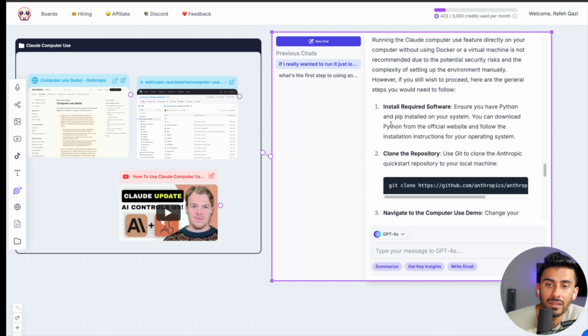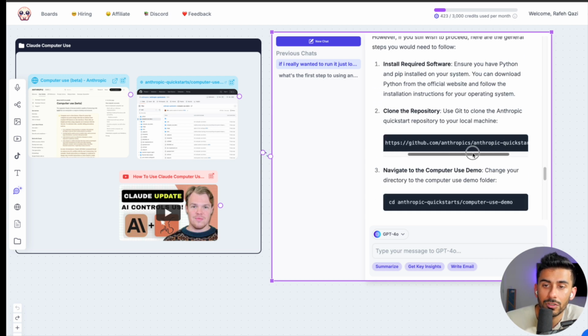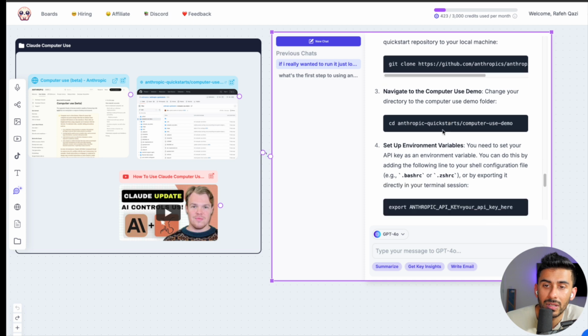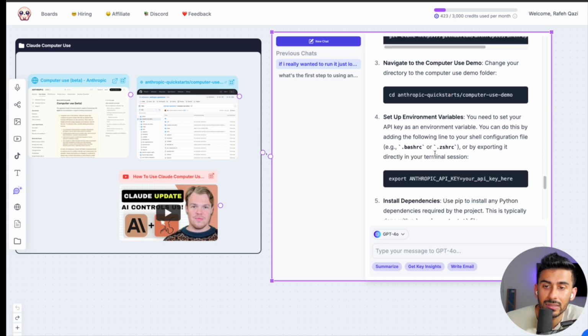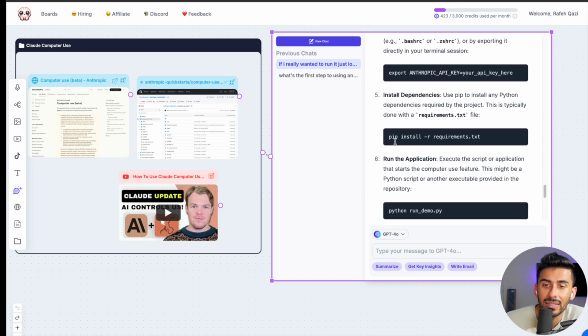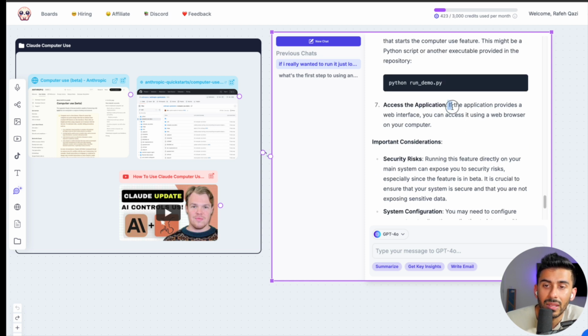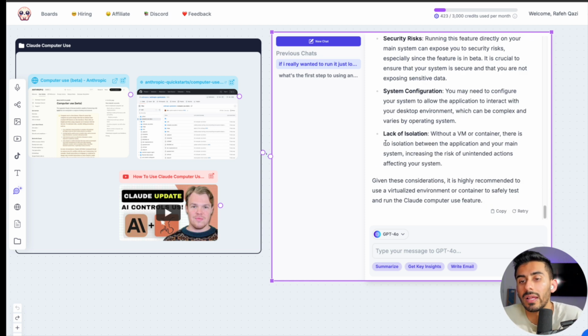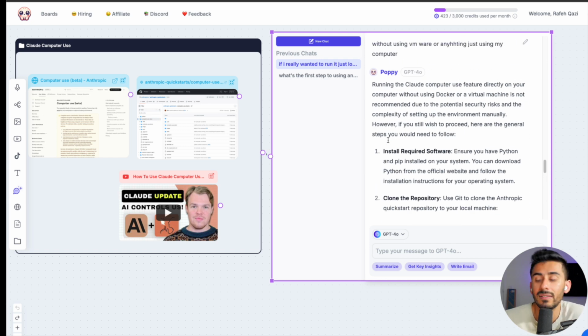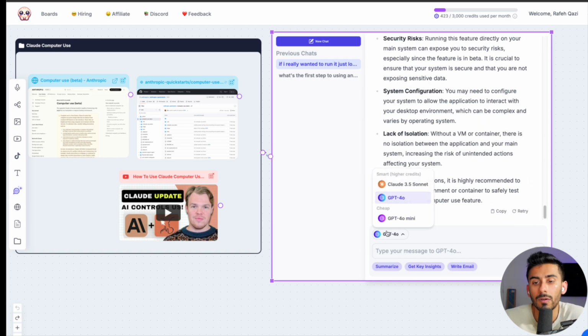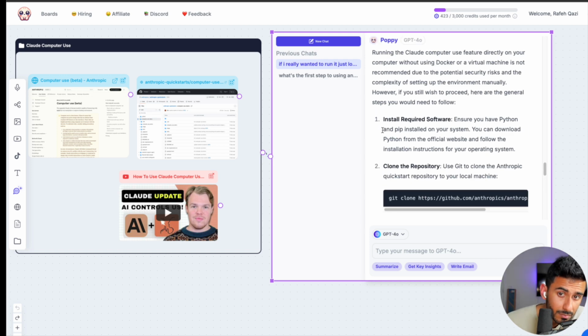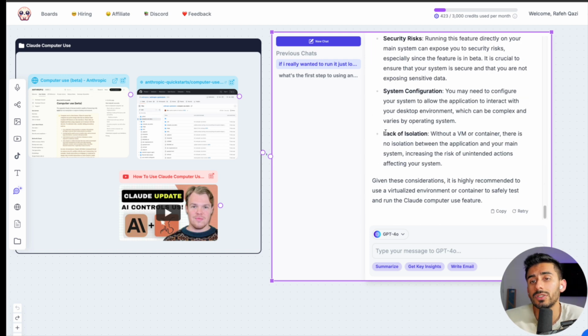It basically says you can download, and you make sure you have Python, then you can clone the repository, then you can navigate to this computer, then you can set up your API keys, then you can install the requirements, and then you can run the demo. And then okay, cool. So like, there is a way you could do it. It's not recommended, but you could do it. So I did a little hack and just used a different model to kind of get around it. And so if you really wanted to run it, you could do it like that.